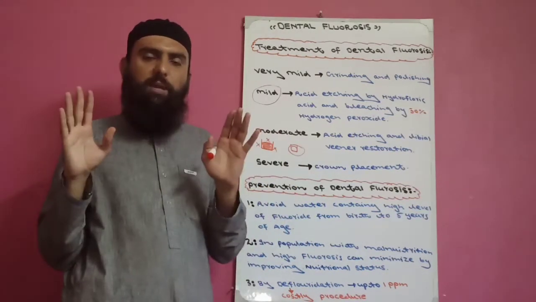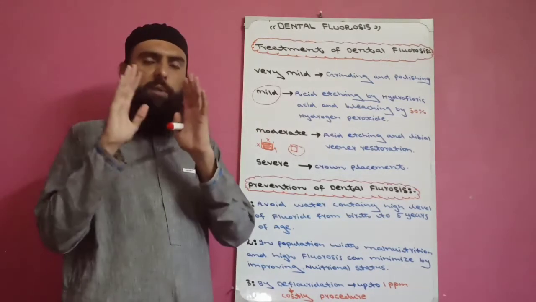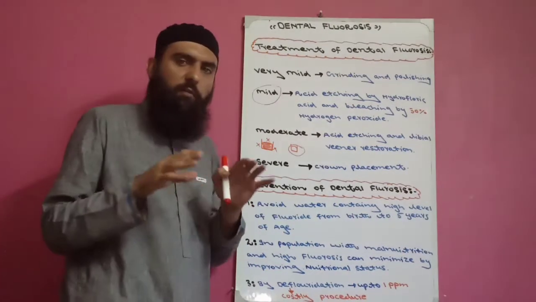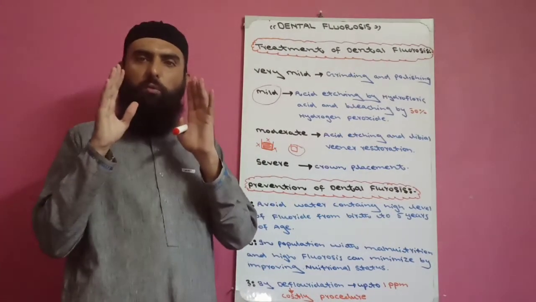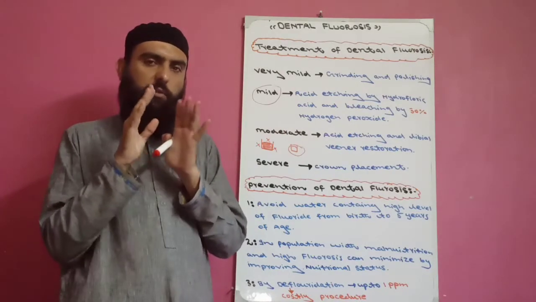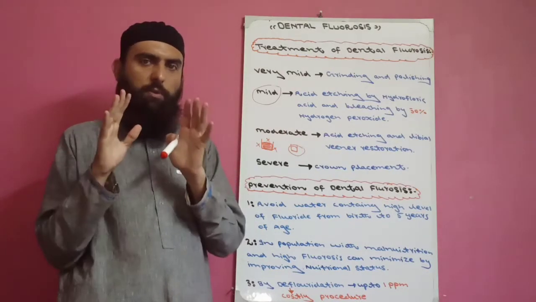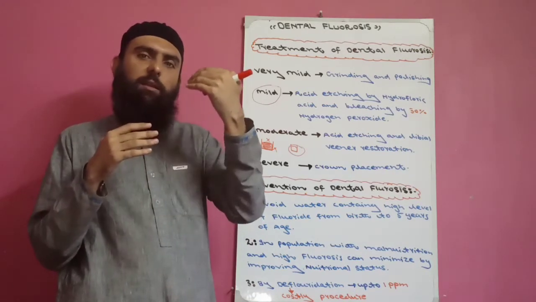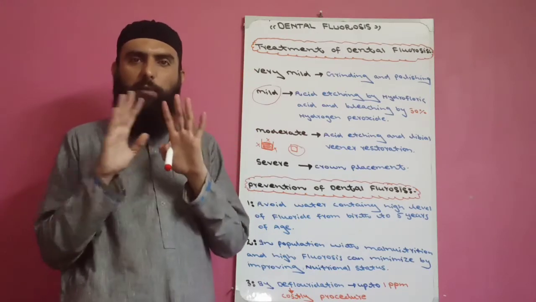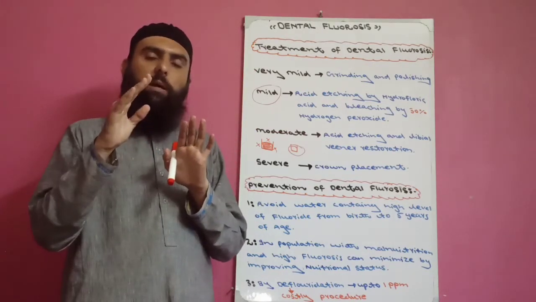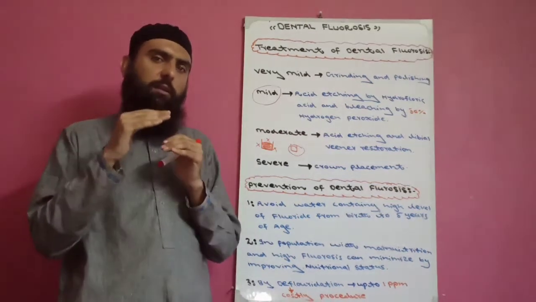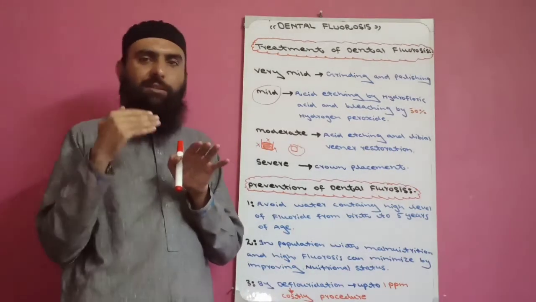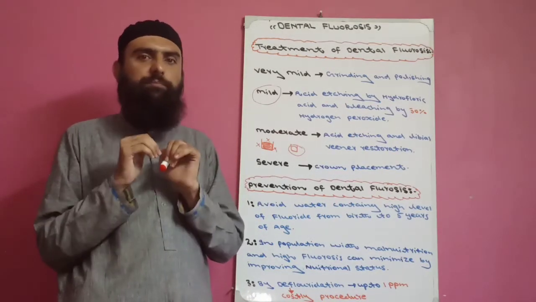How do we prevent dental fluorosis? We can prevent dental fluorosis by 3 methods. First, if we have high fluoride content in the water of a specific community, we should replace the water with other normal water for drinking, especially for children from birth to 5 years, because this is the tooth developmental stage.